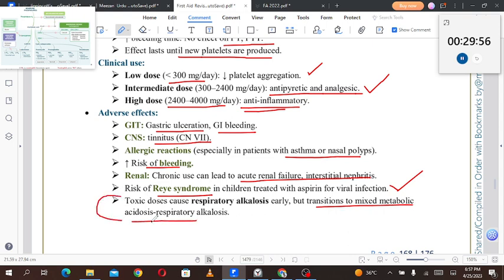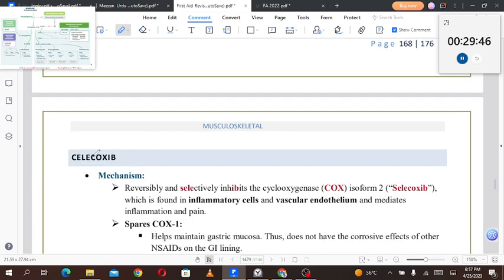Okay, toxic doses: acute respiratory alkalosis early, but transitioning to a mixed metabolic acidosis and respiratory alkalosis. Then we have celecoxib. Celecoxib is a COX-2 specific inhibitor.